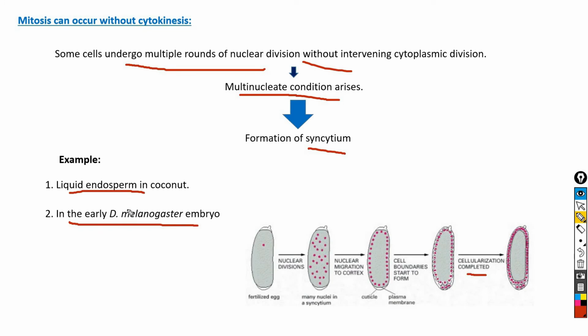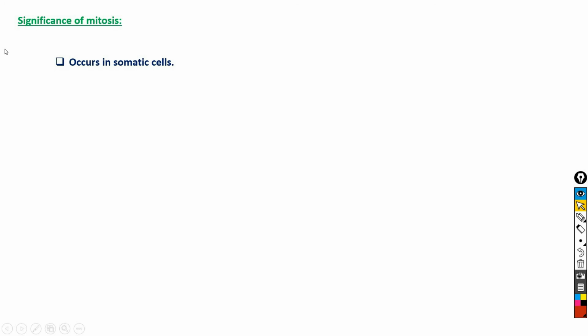Apart from these two examples, nuclear division without cytokinesis also occurs in some types of mammalian cells, for example osteoblasts, trophoblasts and heart muscle cells. Now coming to the significance of mitosis. Mitotic cell division occurs in somatic cells. In animal cells, mitotic cell division is only seen in diploid somatic cells, whereas in plants, mitotic cell division is seen in both haploid and diploid cells.